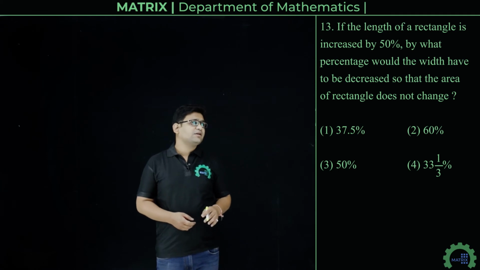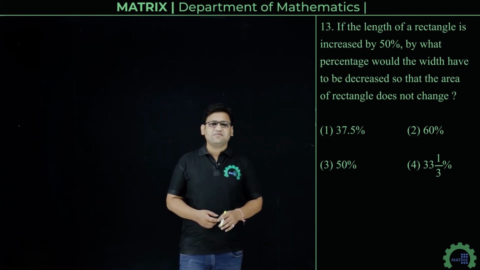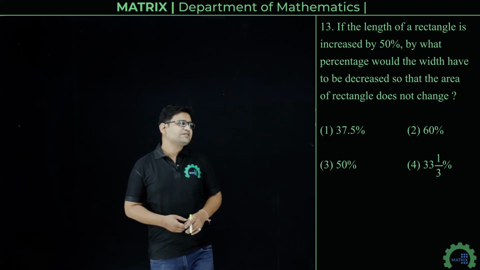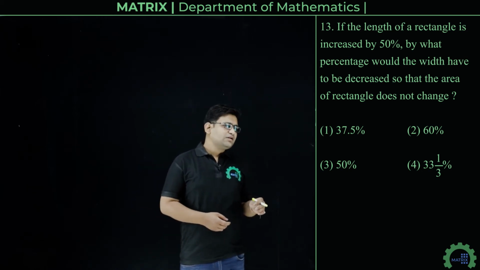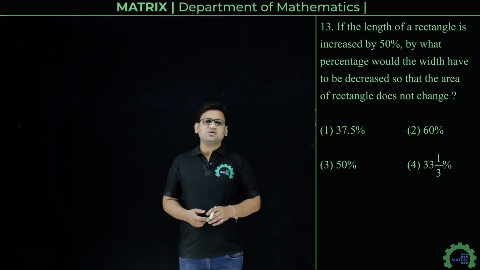Next question is, if the length of a rectangle is increased by 50%, by what percent would the width have to be decreased so that the area of the rectangle does not change?